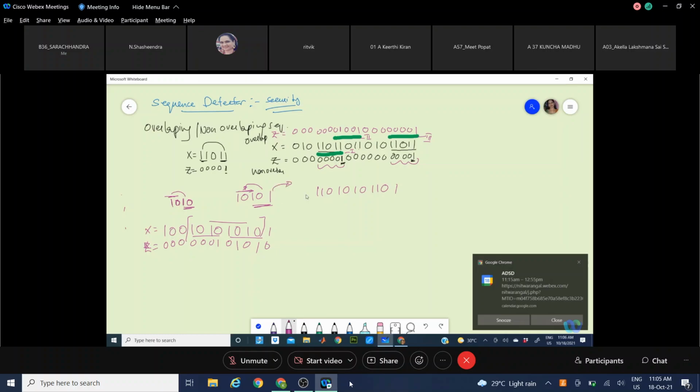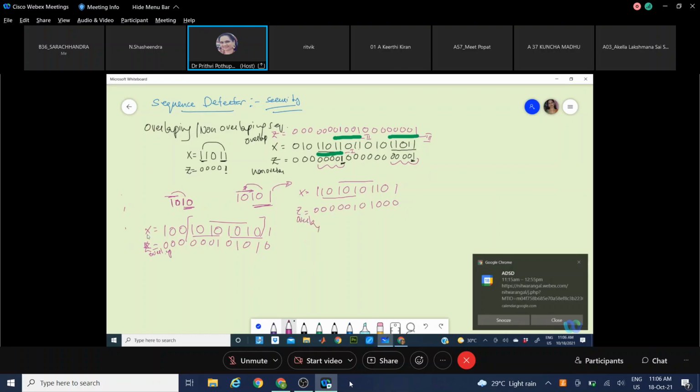So for this sequence, if I need to identify, I'll get the first sequence 1 0 1 0. This is the first sequence. This is the second sequence. That's all. Two sequences you will be identifying: 0 0 0 0 0 1 0 1 0 0 0. This is overlap I'm giving. If you take non-overlap, this is the output you get for overlap.